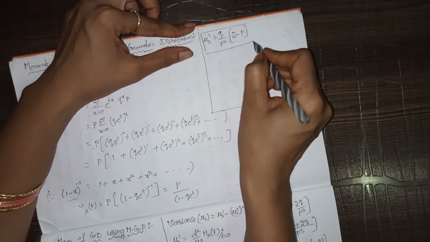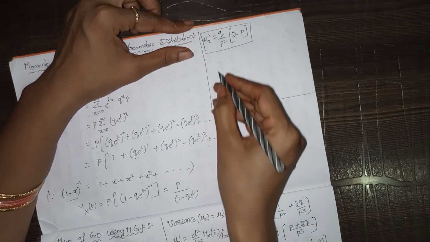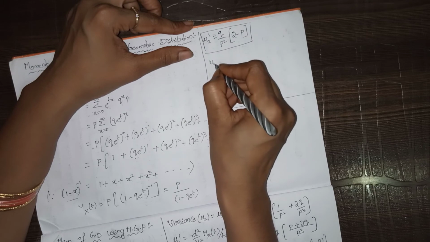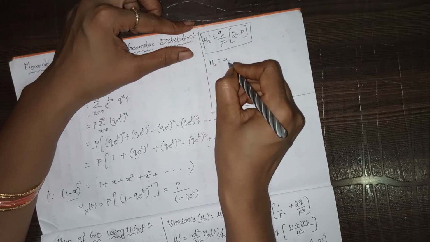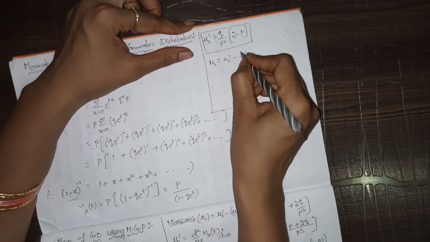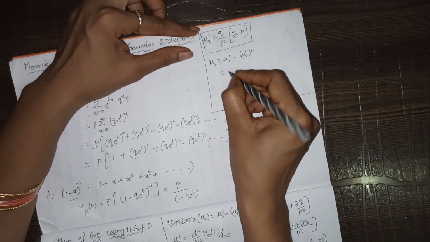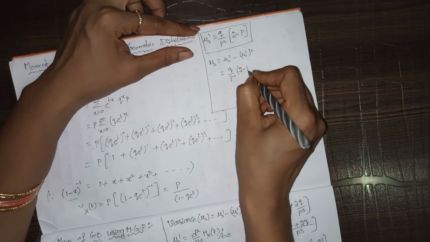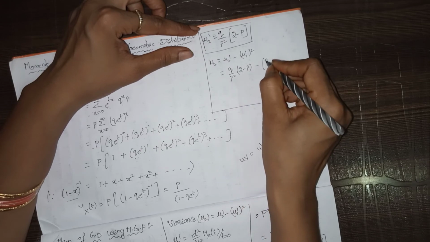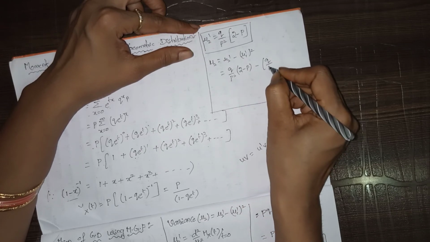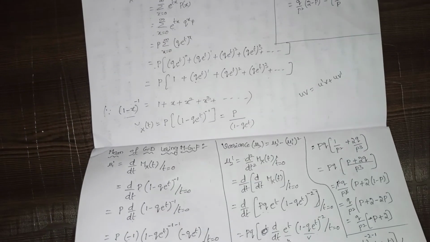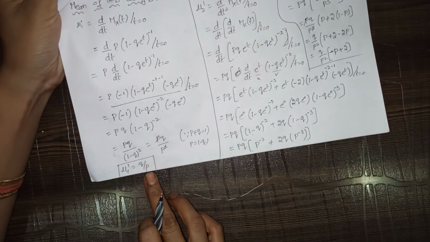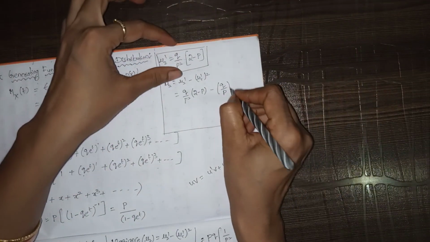So now what we have to do is find out the variance. So the variance formula is mu 2 equals mu 2 dash minus mu 1 dash whole square. So mu 2 dash in the sense what, q by p square into 2 minus p, minus q by p whole square.